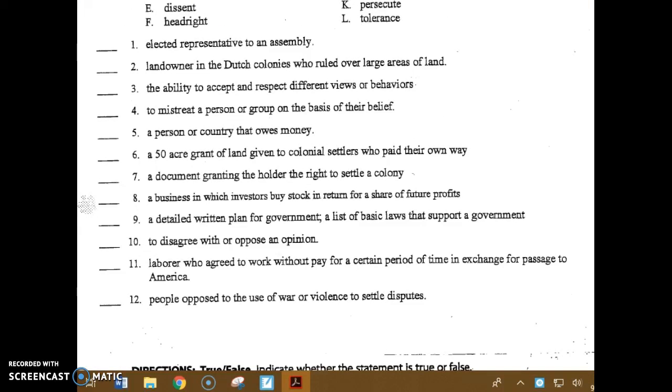Number 8. This is a business in which investors buy stock in return for a share of future profits. The key here is that they buy stock. Number 9. This is a detailed written plan for government. It's also a list of basic laws that support the government. Number 10. This word means to disagree with or to oppose an opinion.